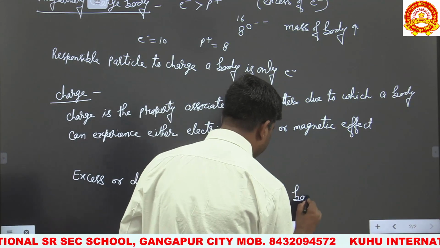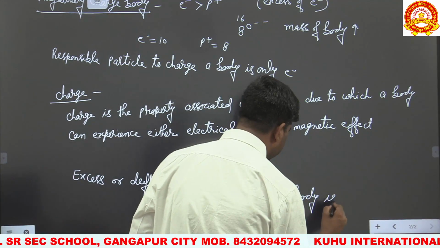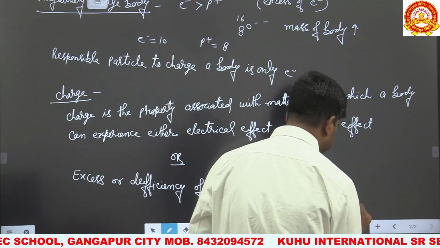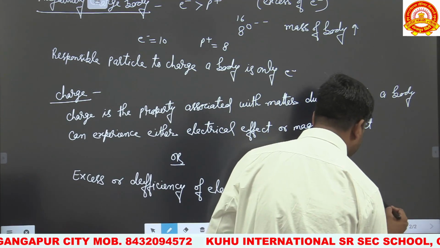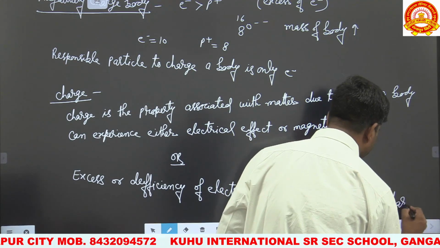The excess or deficiency of electrons on a body is called charge.